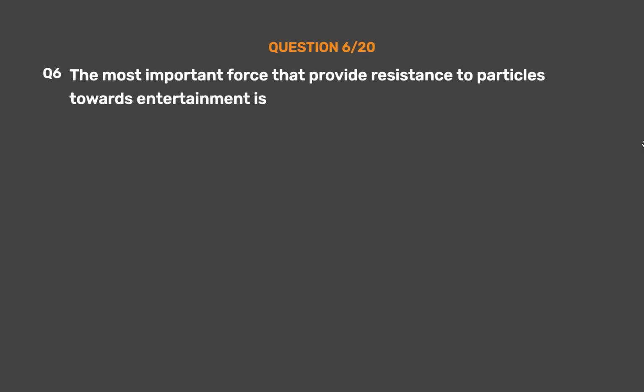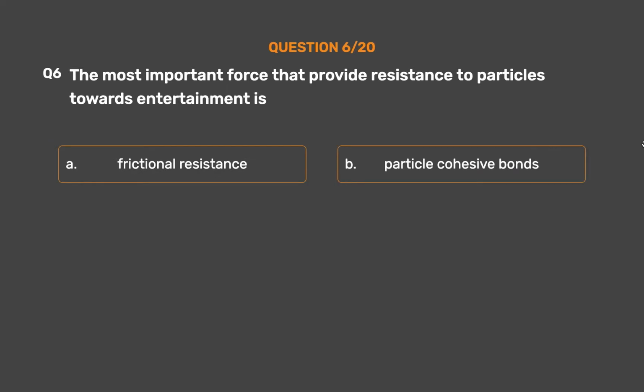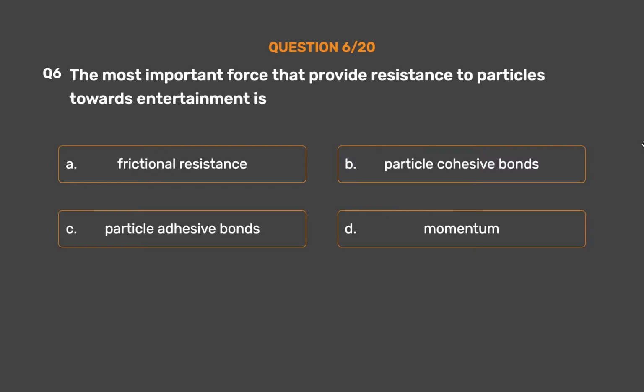Question number 6. The most important force that provides resistance to particles towards entrainment is Option A. Frictional resistance. Option B. Particle cohesive bonds. Option C. Particle adhesive bonds. Option D. Momentum.